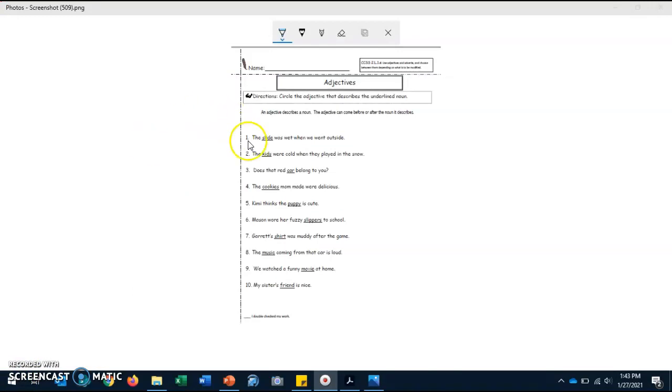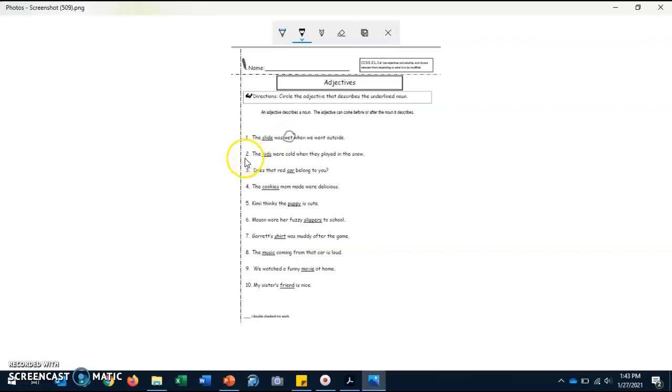So Matthew, number 1 says, the slide was wet when we went outside. So they underlined the noun for us. Now we have to find the adjective. What is describing the slide? The slide was what? Yes, awesome. The slide was wet. This is our adjective.